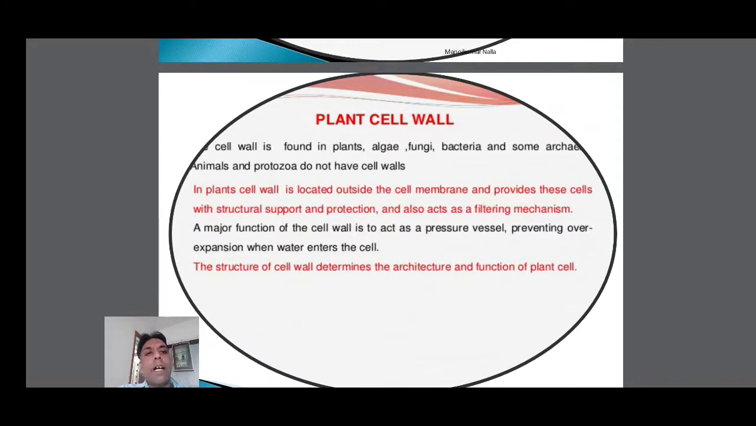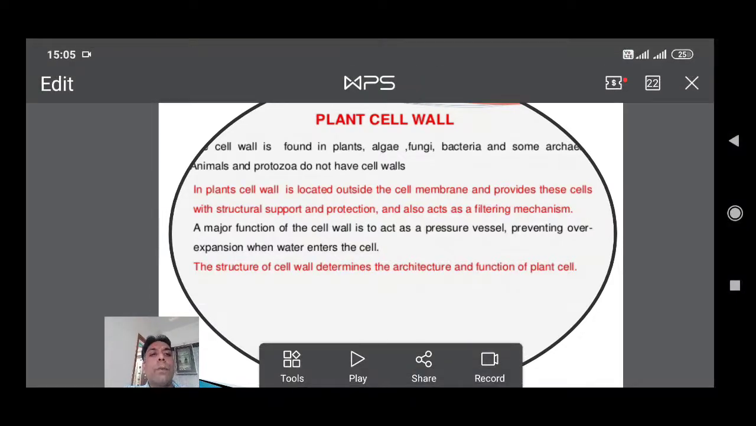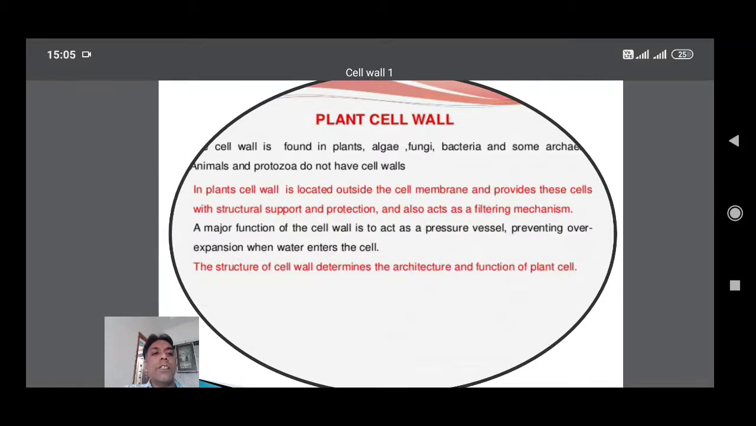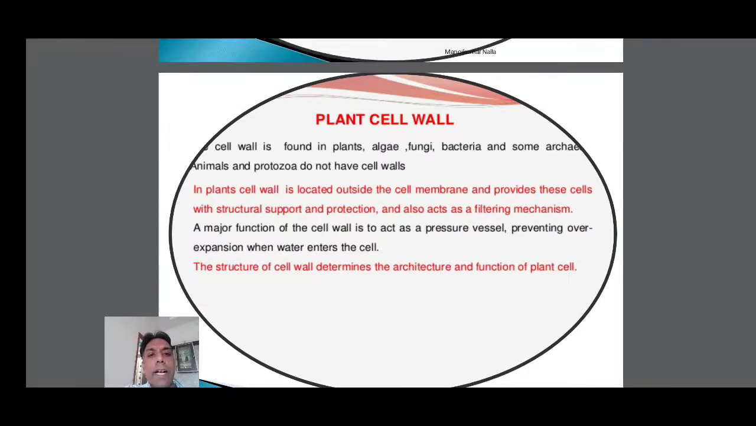In plants, the cell wall is located outside of the cell membrane and provides the cells with structural support and protection, and also acts as a filtering mechanism. Where is the cell wall located in the plant cell? The cell wall is outside of the cell membrane. It gives mechanical support to the cell, and at the same time structural support. Because of the cell wall, the cell shape is determined in plants.